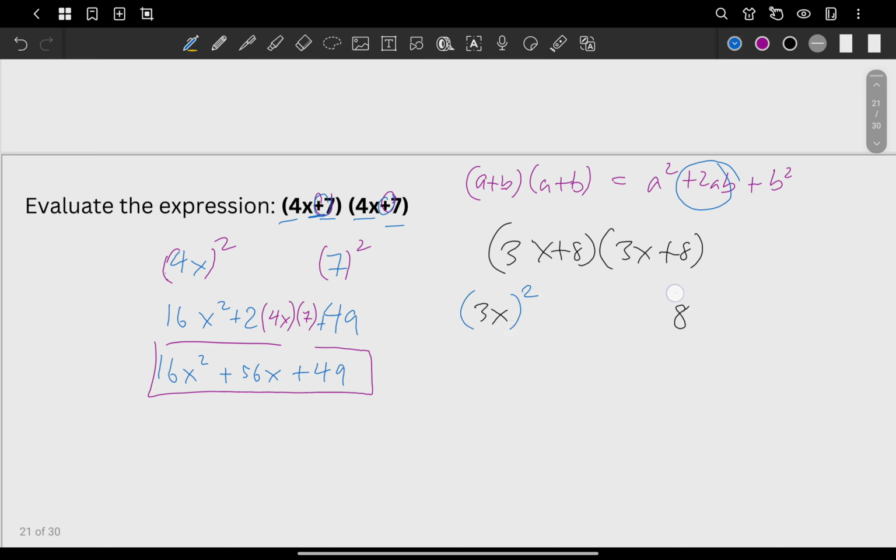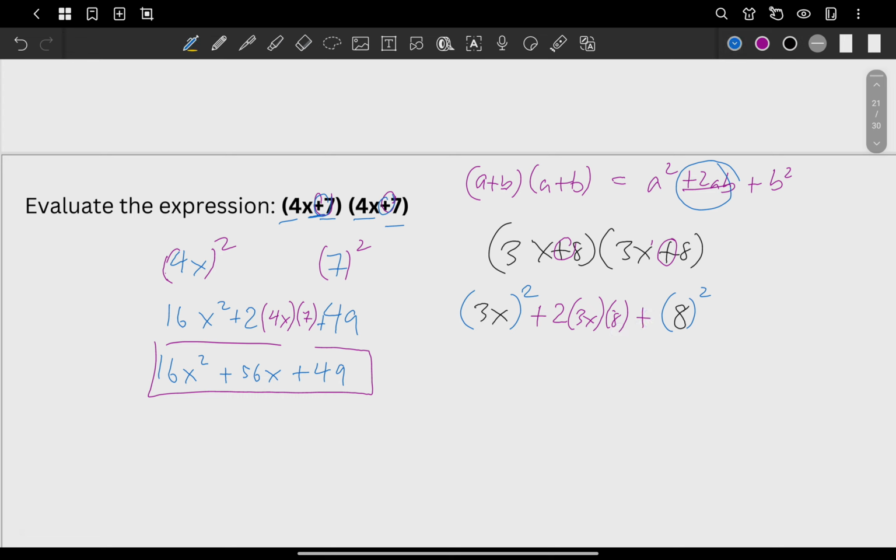Again, this is not difference of 2 squares. This is what again? This is the perfect square trinomial. So what you do now here in the middle, you put what? Since this is plus, so in the middle you also plus. And then 2 times, again, there's always 2. We have here 3x and then times 8 plus.